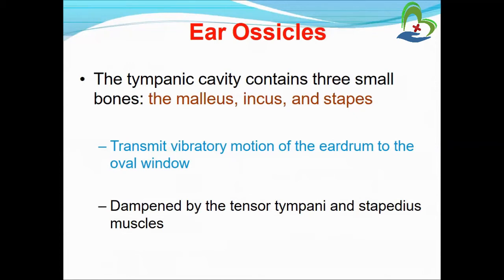We already discussed the two windows, round and oval. So sound waves are transmitted from the eardrum to the oval window, and dampened by the tensor tympani and stapedius muscles. Okay, so these three bones are helpful in this process of the sound wave.